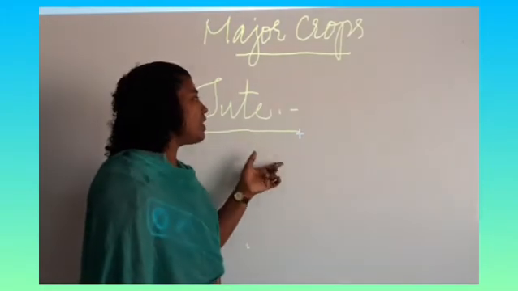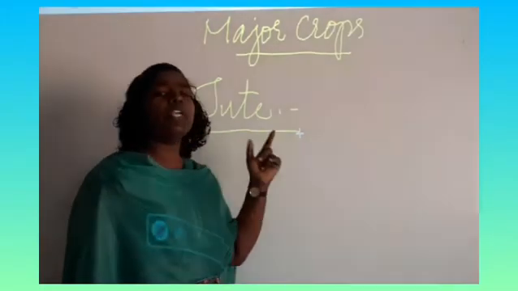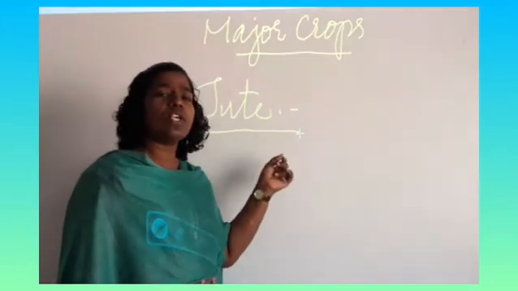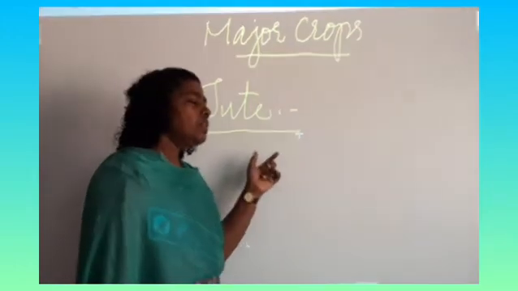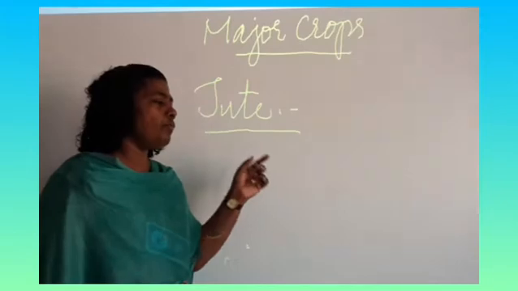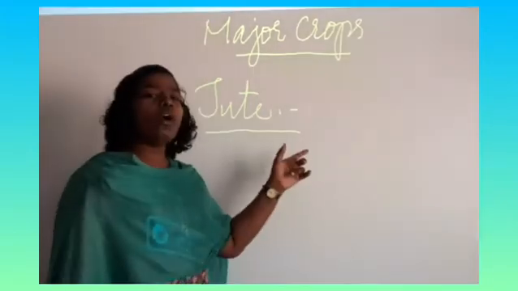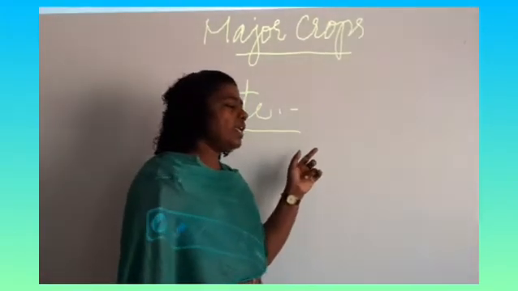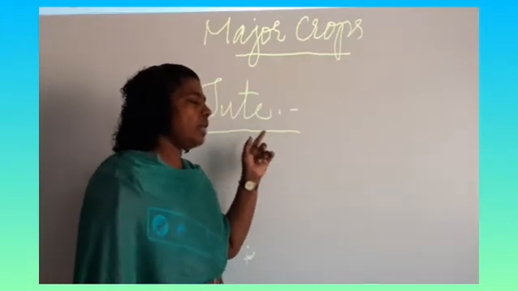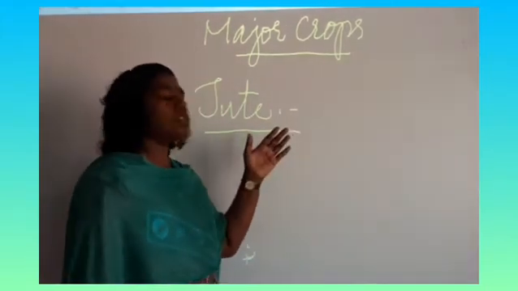The temperature should be 27 degrees Celsius to 32 degrees Celsius, and the rainfall must be normal. The plant should stand around 80 meters long.